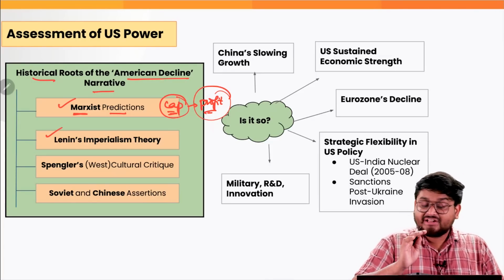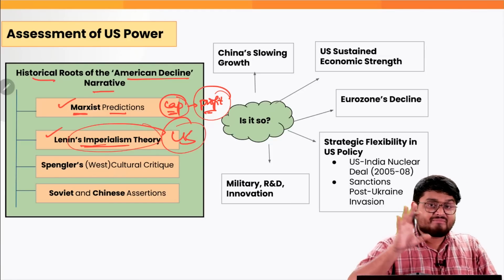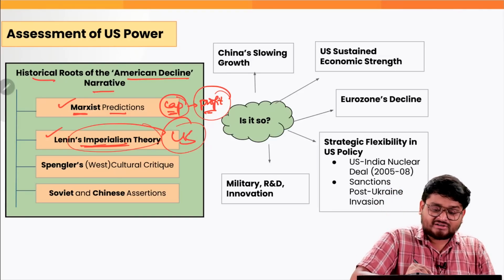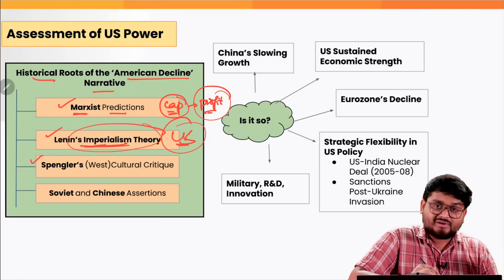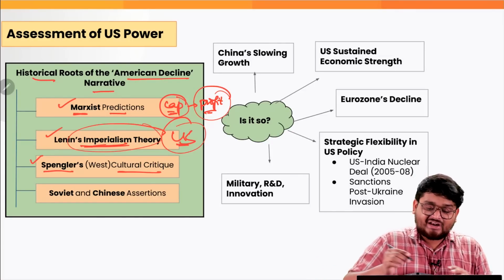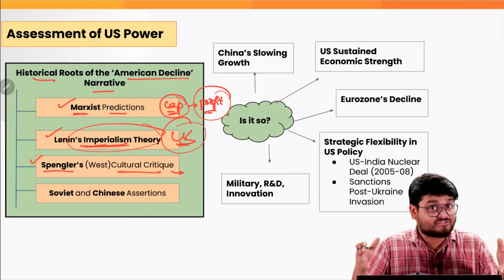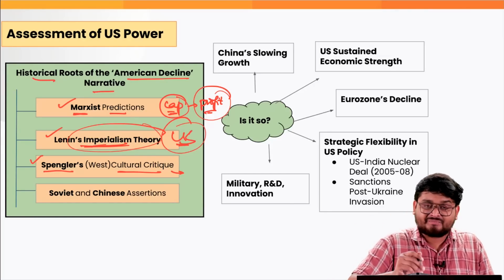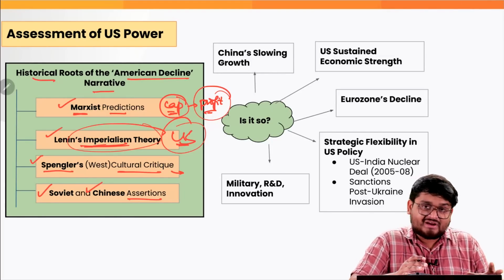Next, according to Lenin's imperialist theory, the US will be falling down because an imperialist is someone who is at the peak levels of his capitalism, right? And the downfall of the same is imminent for the US. Now, these are according to various theories. Similarly, according to Spengler, a cultural critic of Western civilization, it is also said that Western civilization and the economic models that they follow are not sustainable for a long period of time, and that is when they will be collapsing. And finally, the Soviet and the Chinese assertions against US power, right?